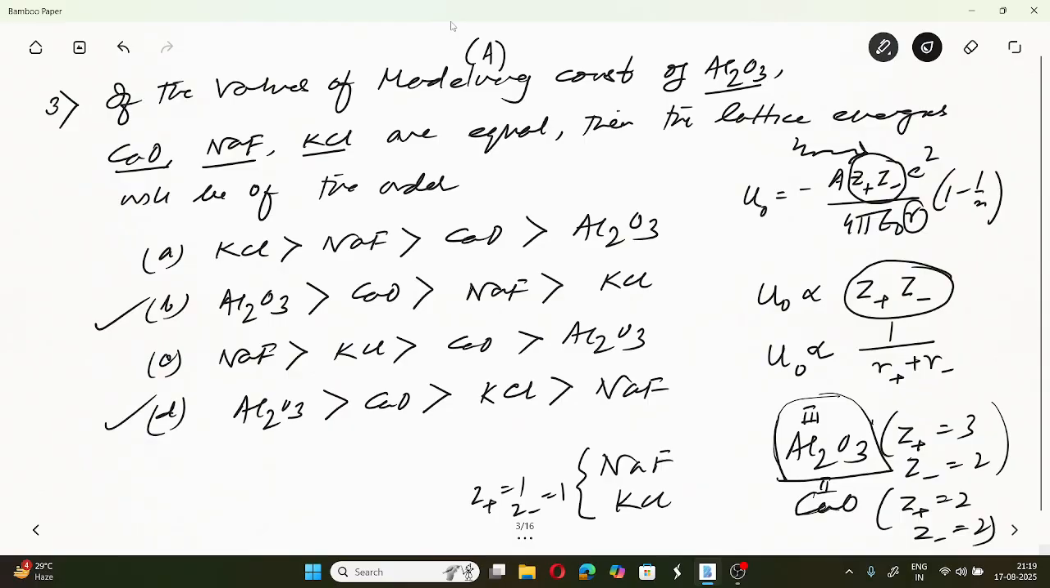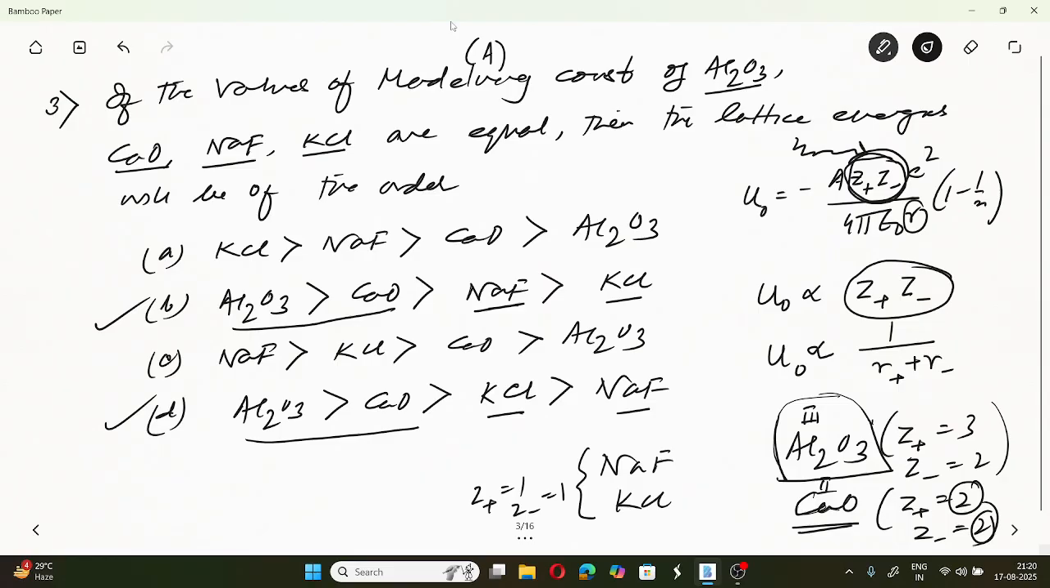So the second will be obviously calcium oxide, because 2 into 2, so this portion will be 4 times, isn't it? So up to this, in both cases it is the same. Then comes sodium fluoride and KCl. Among these two we have to choose which should have the highest lattice energy.